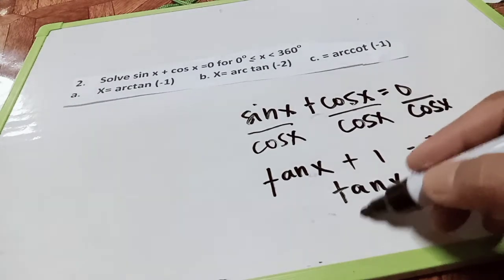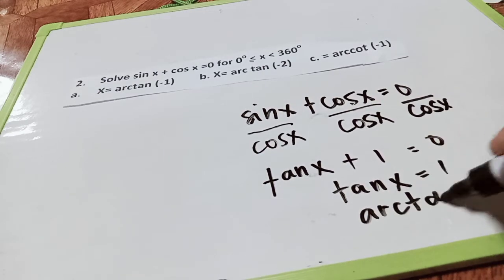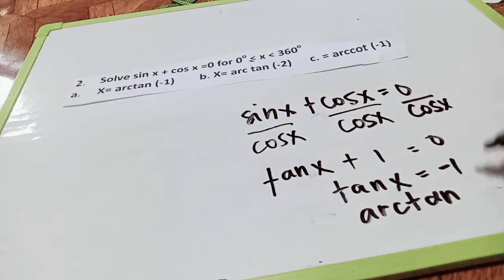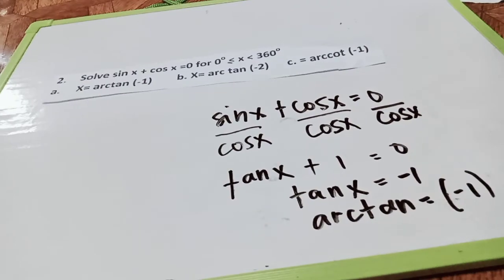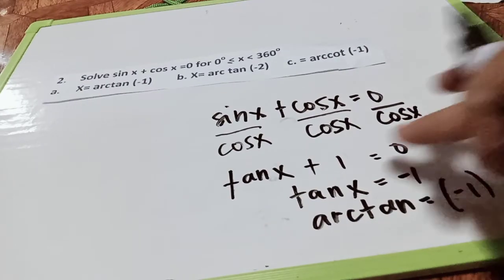And we know that this is already our arctangent, so arctangent of negative 1. Okay, so this is already our answer, take note.